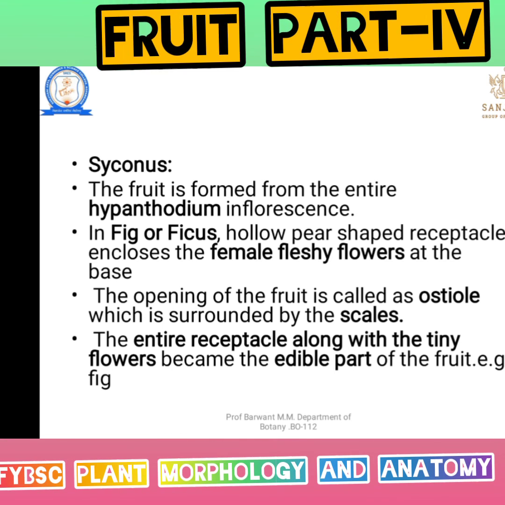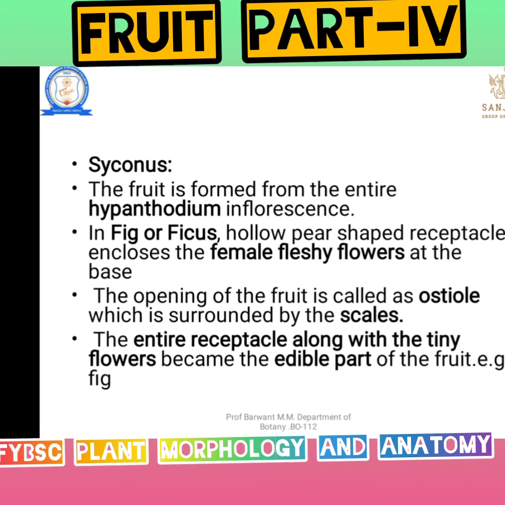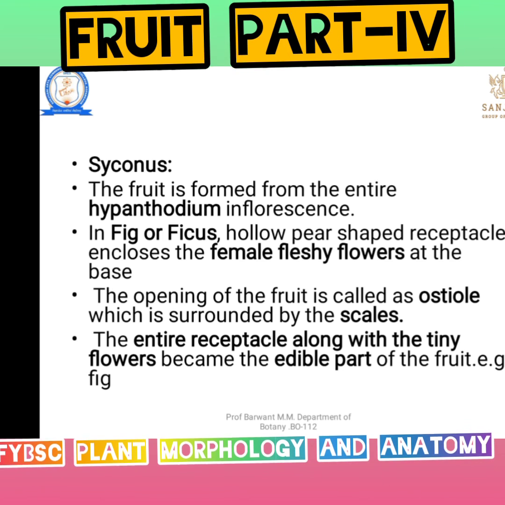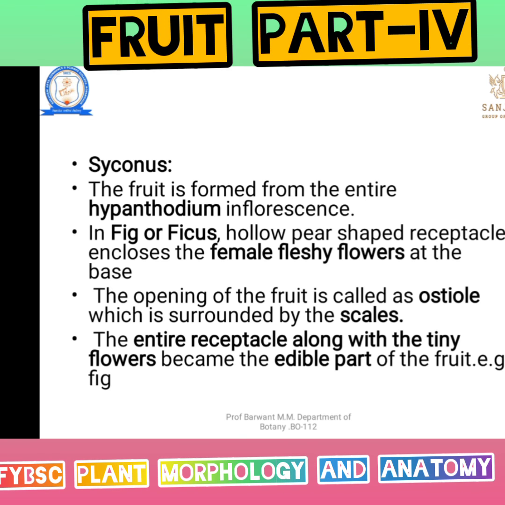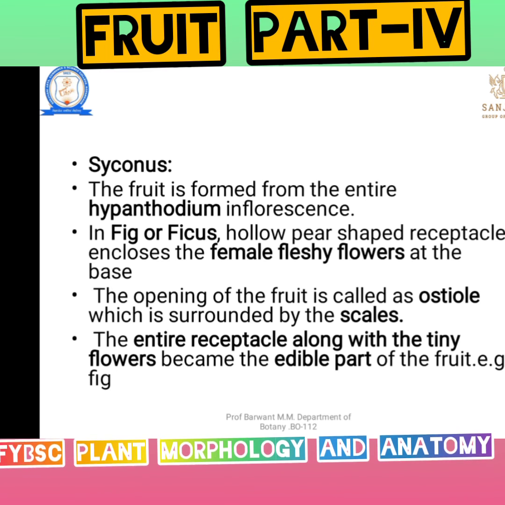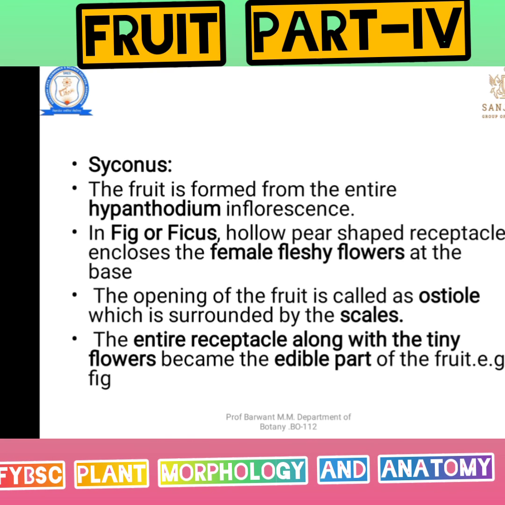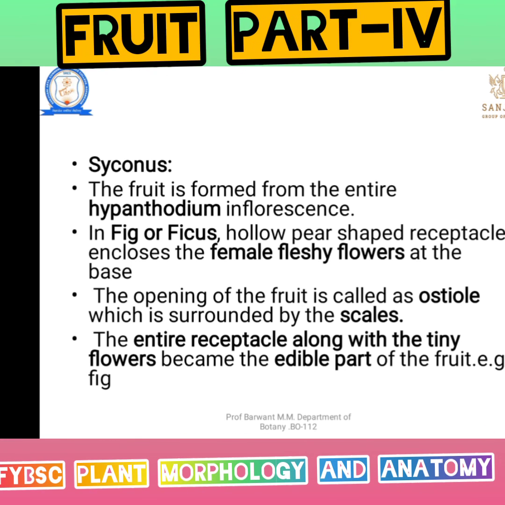Hollow pear-shaped receptacle which encloses the female fleshy flowers at the base. The opening is called the ostiole, which is surrounded by scales. The entire receptacle along with the tiny flowers become the edible part of the fruit.